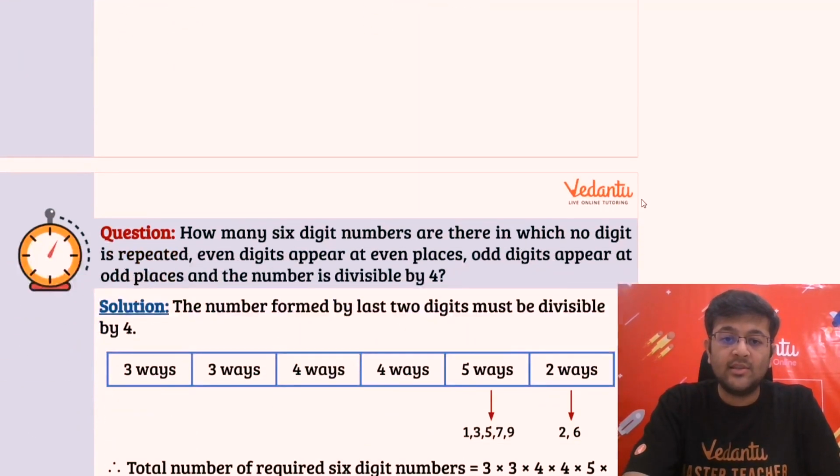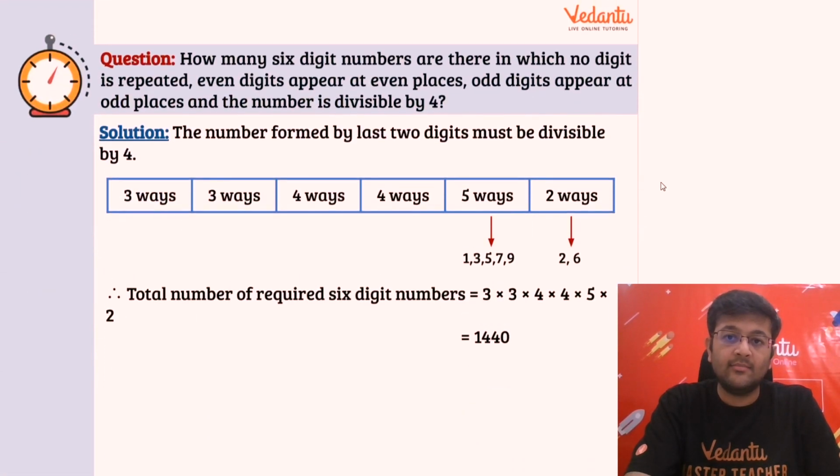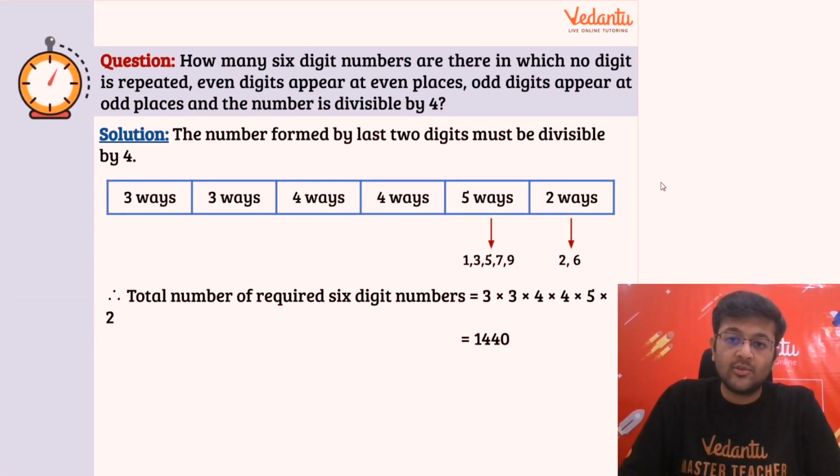And you can see the solution in this place also. So again, we made 6 places. See, so 2 options at the last place, 5 options at the second last place, then 4, 4, 3 and 3, just like we did, right? So this will be the most efficient way anyways. Okay, all right. Next, moving on